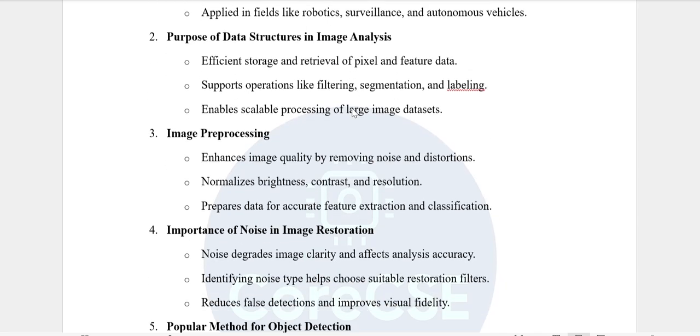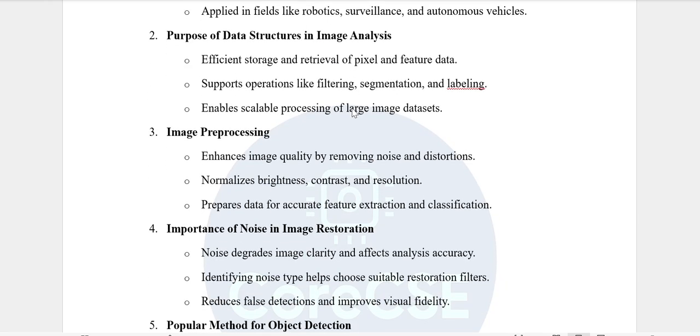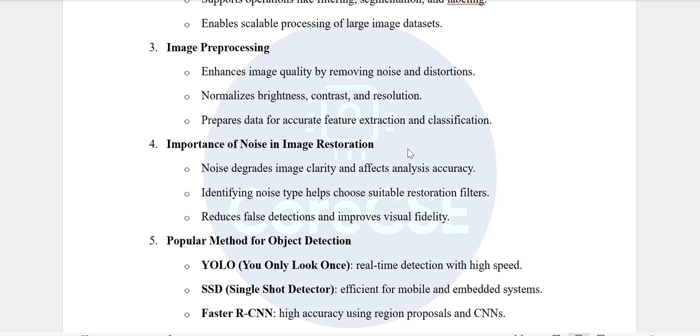Purpose of data structures in image analysis: efficient storage and retrieval of pixels and feature data, supports operations like filtering, segmentation and labeling, enables scalable processing for large image datasets. What is image processing? It enhances image quality by removing noise and distortions, normalizes brightness, contrast and resolution, and prepares the data for accurate feature extraction and classification.